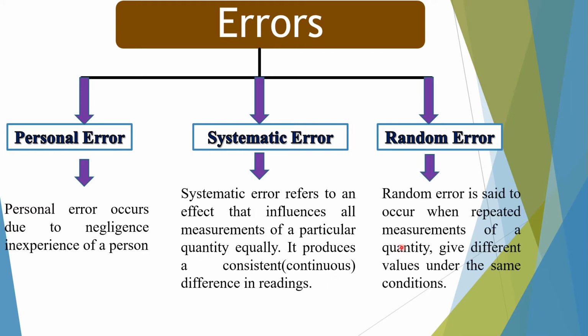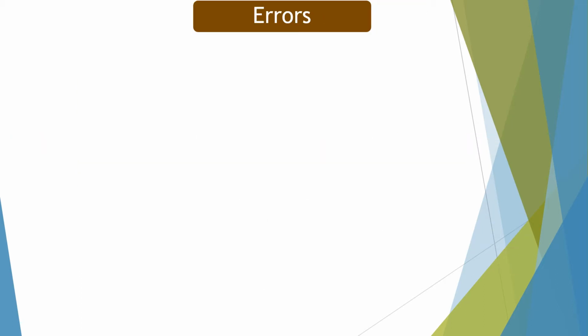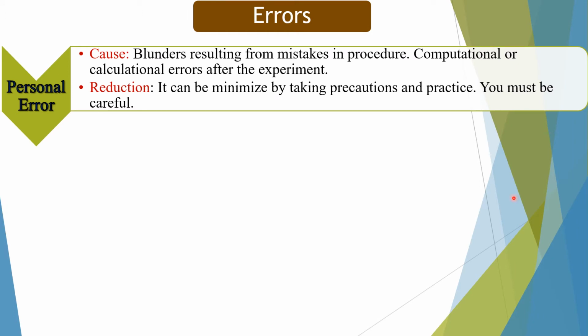Random error. Random error is said to occur when repeated measurements of a quantity give different values under the same conditions. Now we will discuss the causes of these errors and how can we reduce these errors. Cause of personal error is blunders resulting from mistakes in procedure, computational or calculational errors after the experiment. Maybe a person is inexperienced and not following the correct procedure, or he is doing wrong calculations. So, due to this, error may occur in measured value.